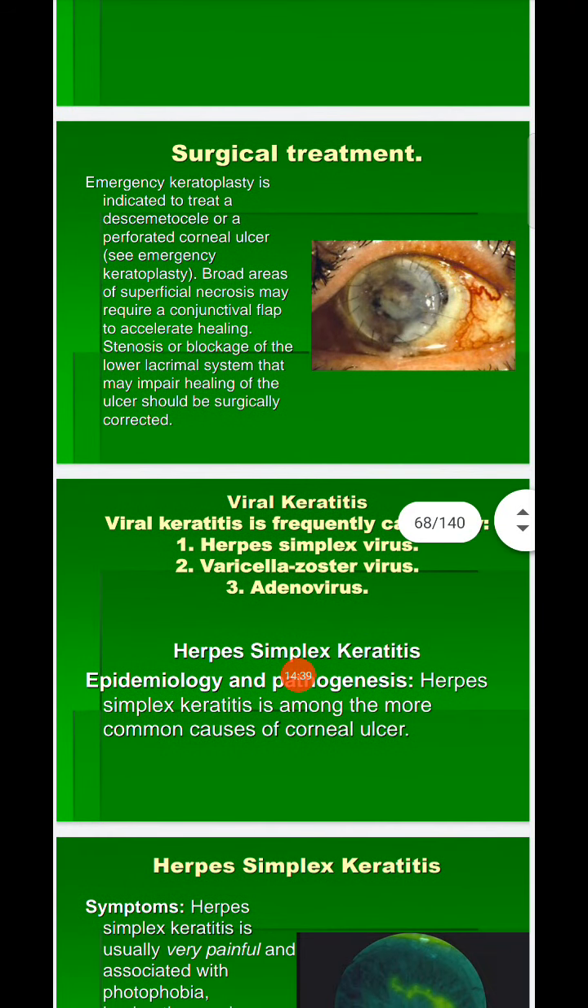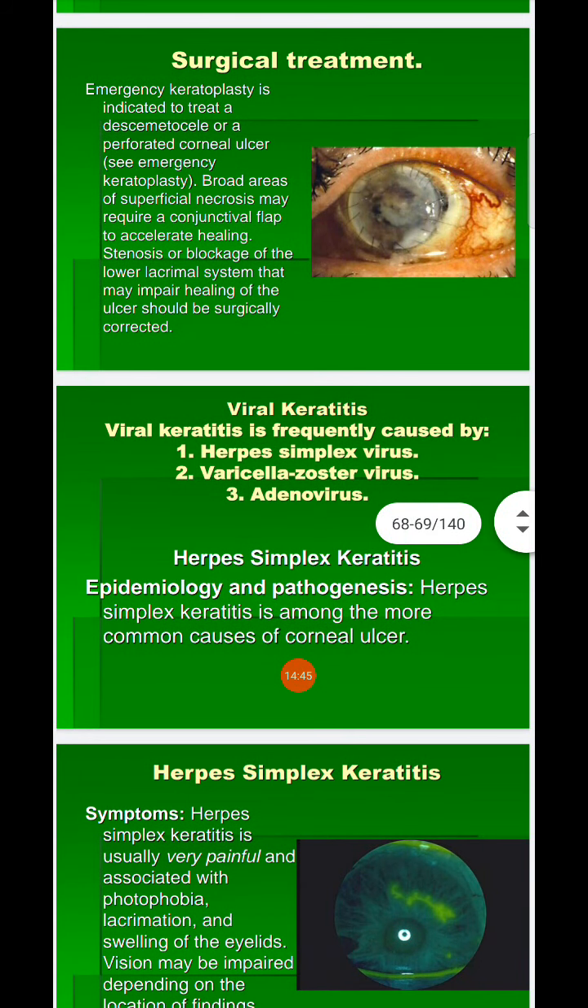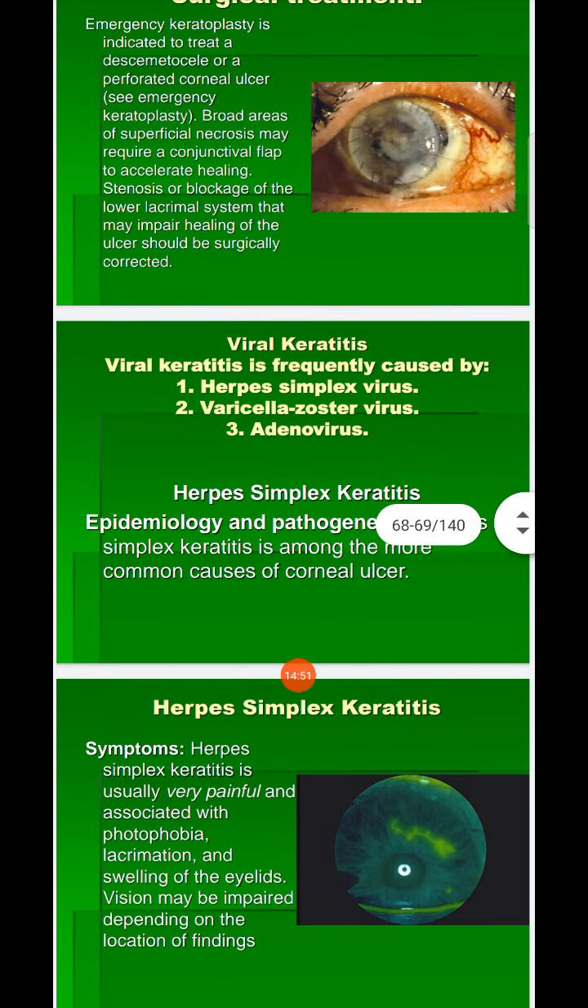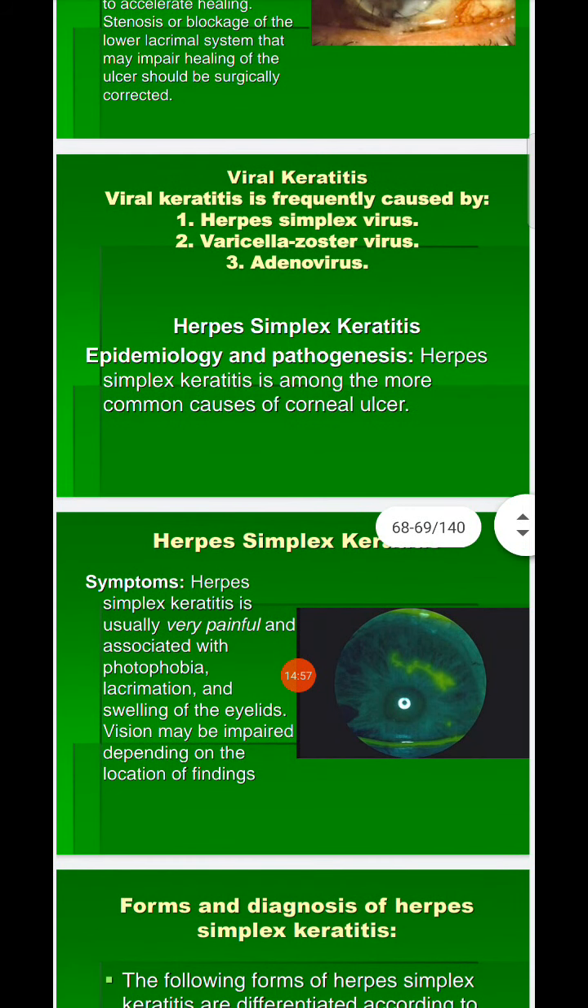Viral keratitis. Viral keratitis is frequently caused by the herpes simplex virus, varicella zoster virus, and adenovirus. Herpes simplex keratitis epidemiology: herpes simplex keratitis is among the more common causes of corneal ulcer. It is usually painful and associated with photophobia, lacrimation, and swelling of the eyelids. Vision may be impaired depending on the location of the finding.